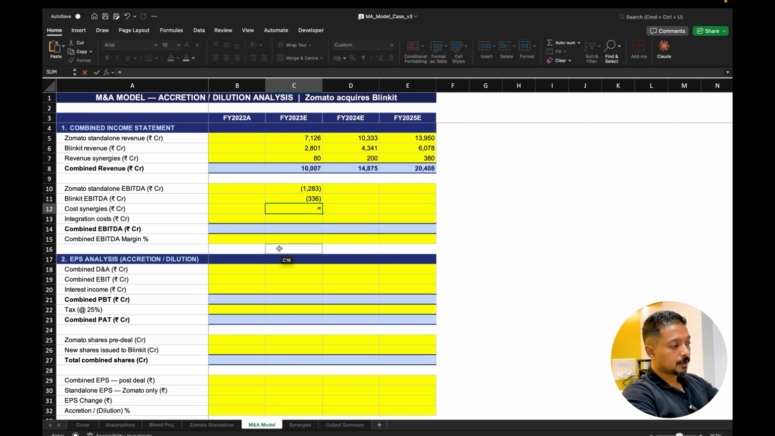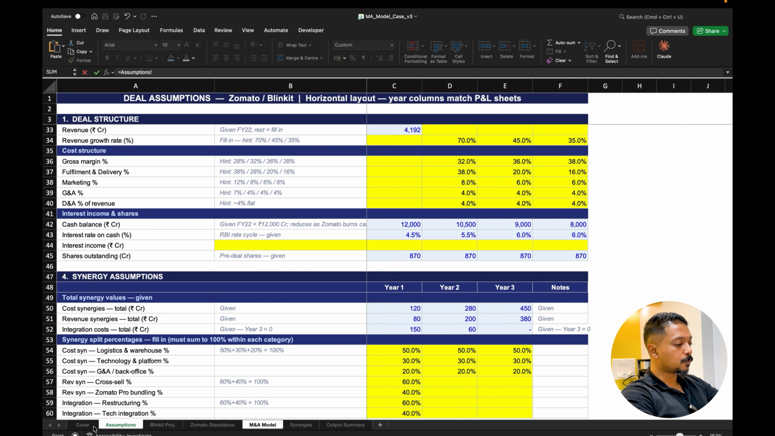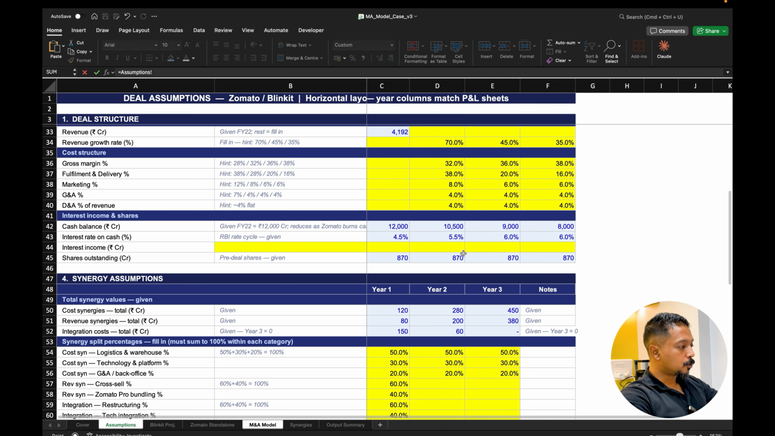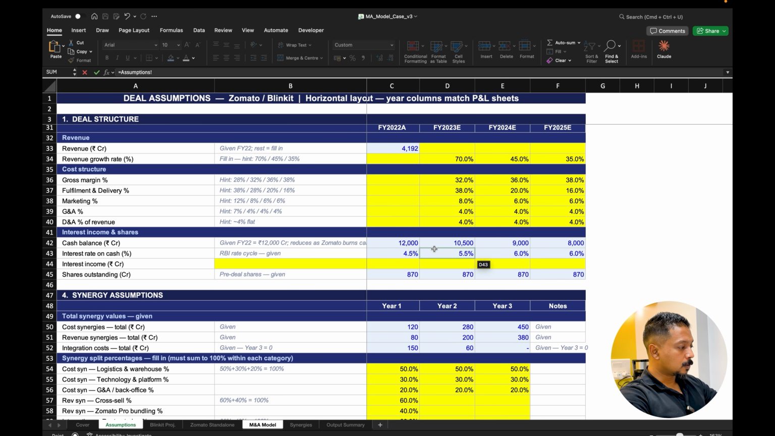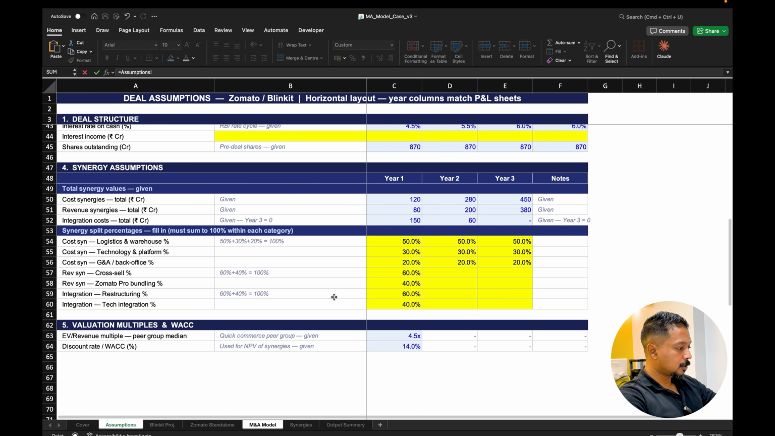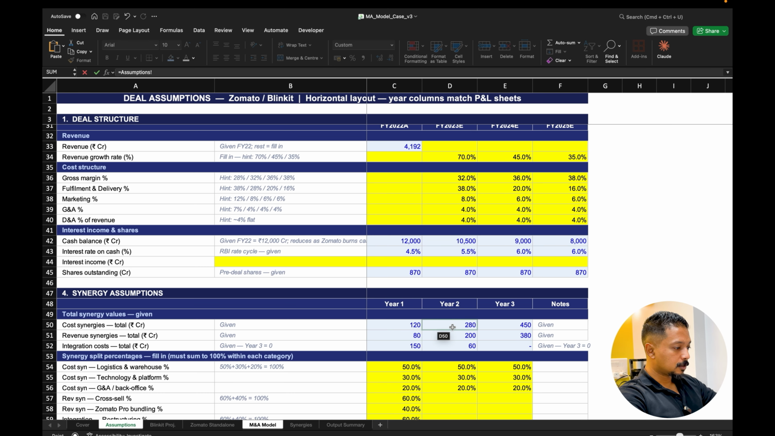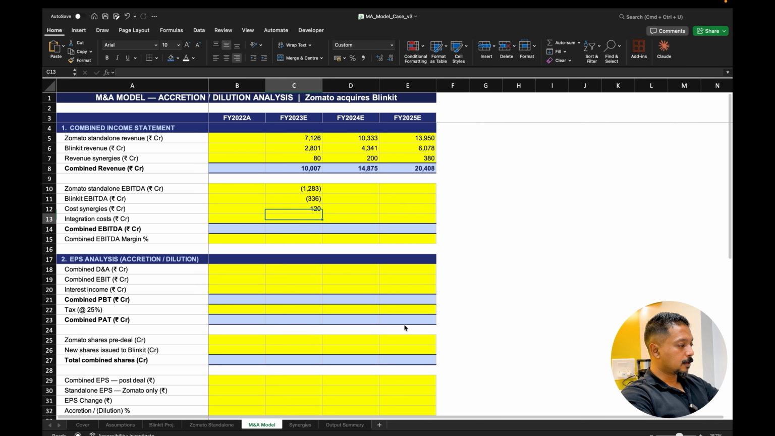But now, since we're not dealing with only EBITDA, we're going to get the cost synergies. Cost synergies is what I was talking about in terms of there will be some benefits. There might be some things which might be duplicated, which might not be actually required to be done again, right? So let's look at the cost synergy values out here. If you come to the synergy sections, you'll see there's a total synergy of 120, 280 and 450, right?